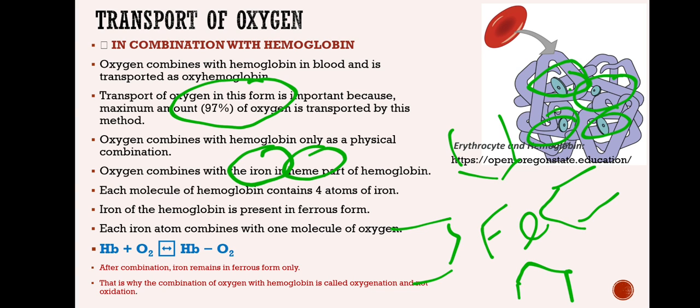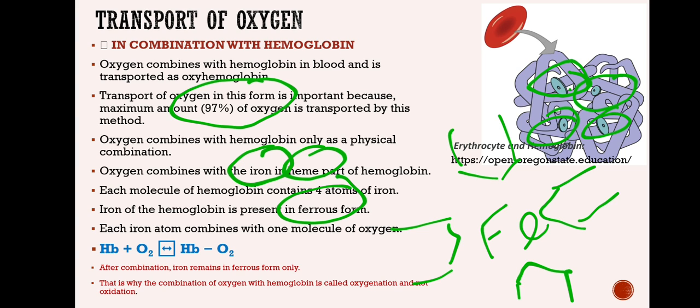And here I have to clarify certain things. The iron present in hemoglobin can be in the ferrous or ferric form. It is present in the ferrous form in hemoglobin. When oxygen combines with the ferrous ion, there will not be any change in its oxidation state.